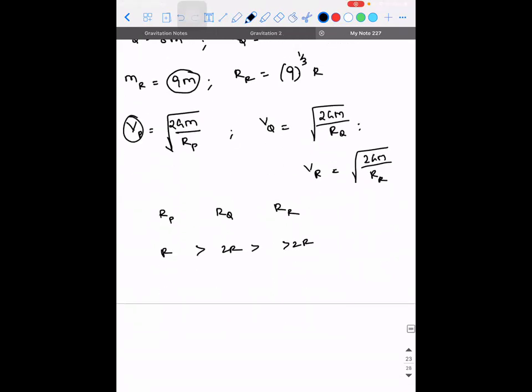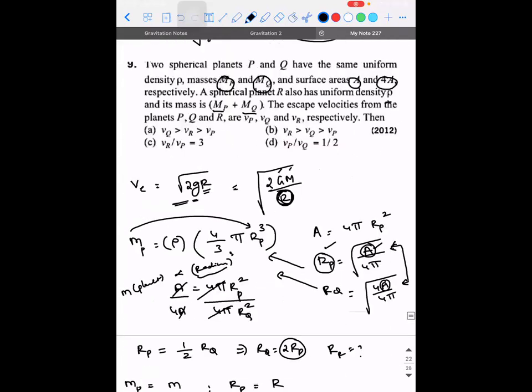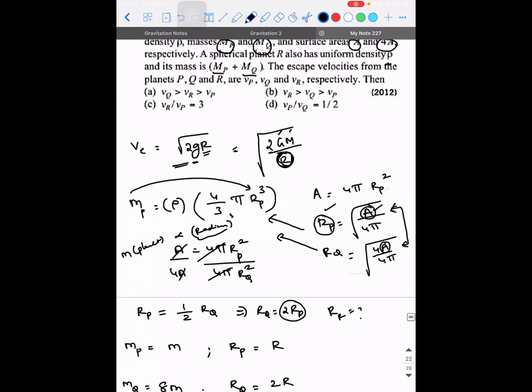But V is inversely proportional to the radius. Now what can you say about the relation? Obviously VR is greater than VQ is greater than VP. Then what other important conclusion can we make? It's a more than one option correct question.